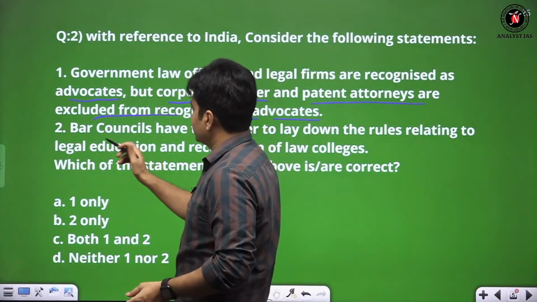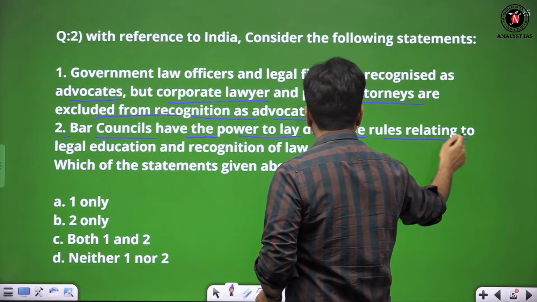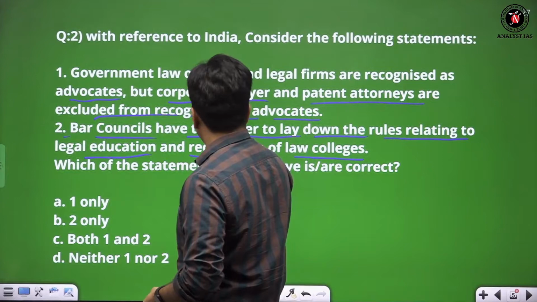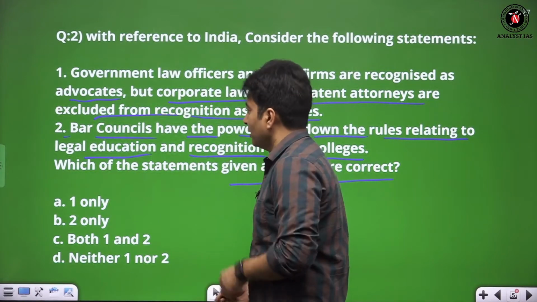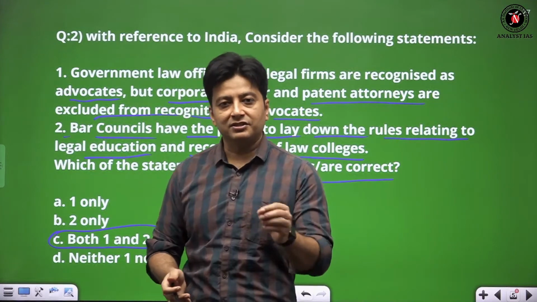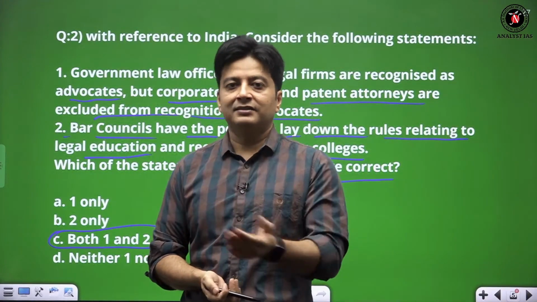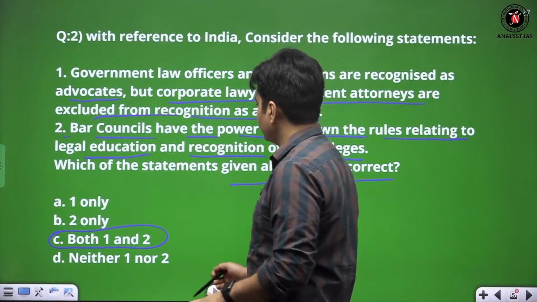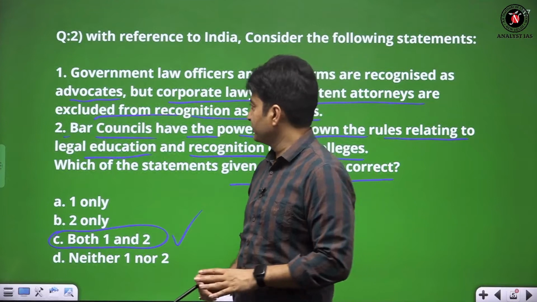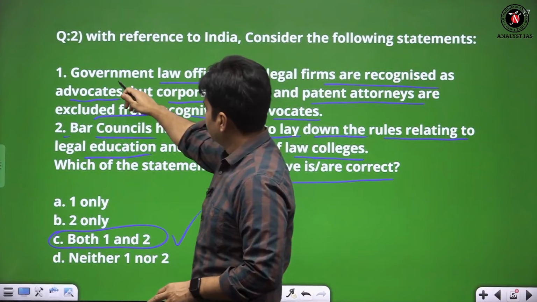But anyway, the second statement says that the Bar Council has the power to lay down rules relating to legal education and recognition of law colleges. Now, which statement is correct? Basically, it is an informative question. Both statements are correct, but still there is controversy, given that many bylaws exist and many decisions have been given by the court. But still, I will go as per the basic legal document, the definition, and the government law officer and legal firms are recognized as advocates. This is sure.